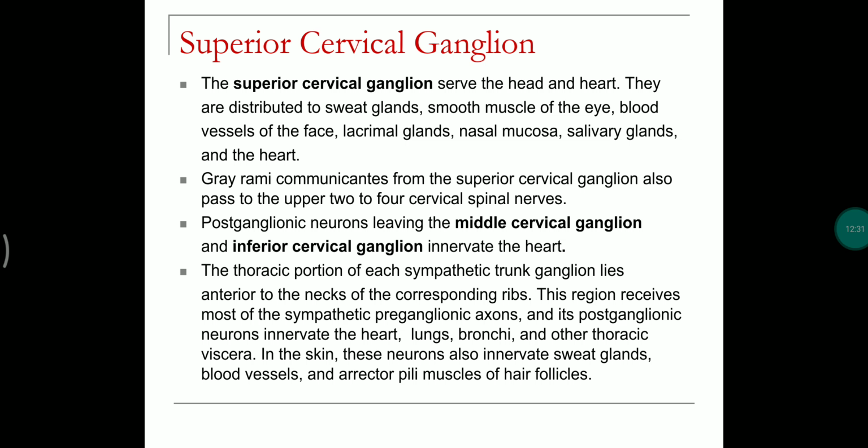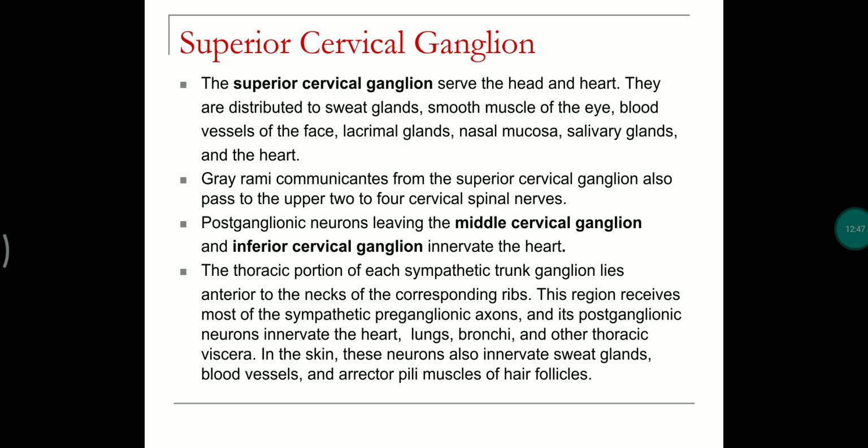The superior cervical ganglion serves the head and heart, and the middle cervical ganglion and inferior cervical ganglion innervate the heart.